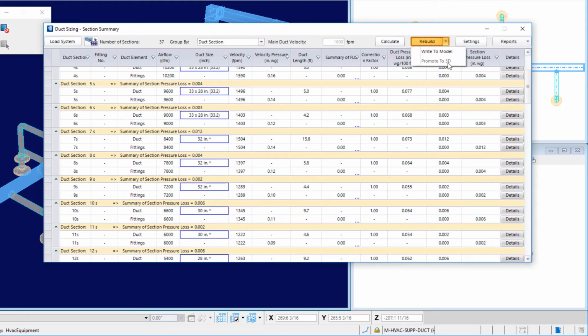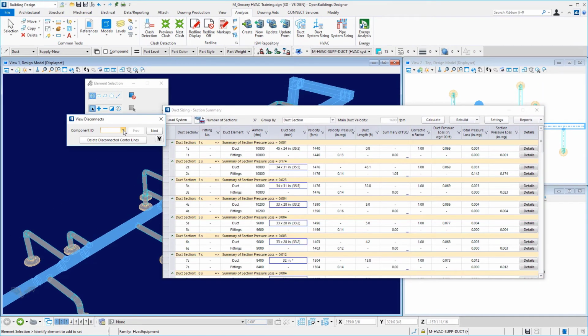Notice that my promote to 3D is grayed out because I've already done the promote to 3D. So I'll write to model. We'll update our 3D model using the duct system sizing utility. I got this View Disconnects dialog box opened. This shows me that because of some of those changes I made, I have some disconnects, and I can use this dialog box to walk through those disconnects and fix those in the model.